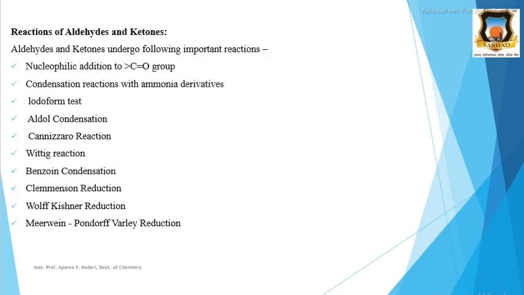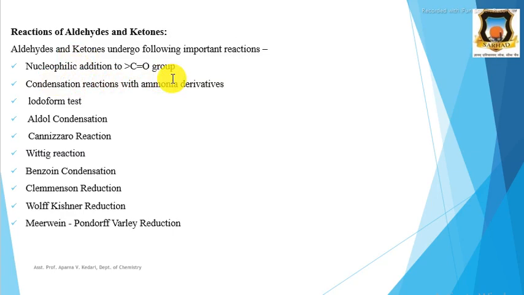Then next, reactions of aldehydes and ketones. This is the second part, reactions of aldehydes and ketones. The aldehydes and ketones show many reactions, and here are some important reactions. First reaction is nucleophilic addition to the carbonyl group, because this carbonyl carbon is electron deficient.